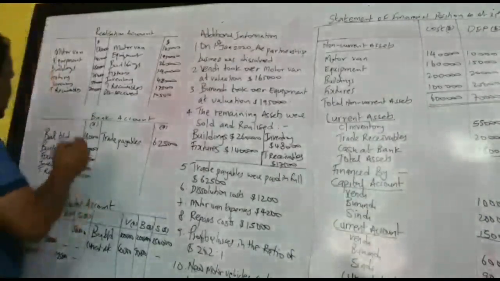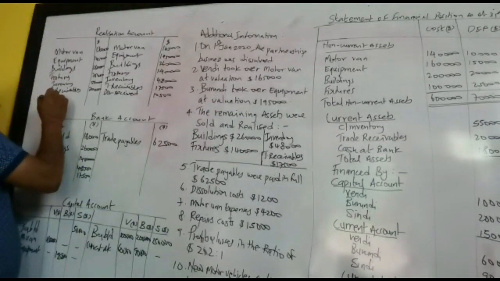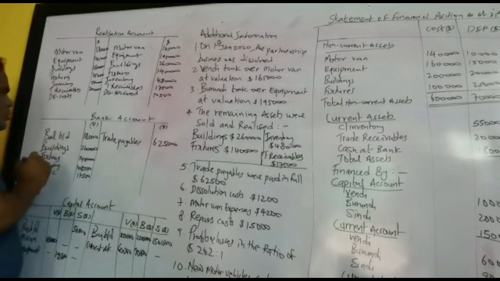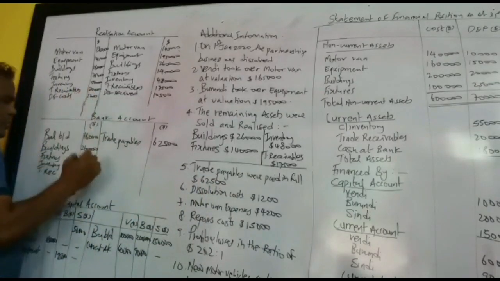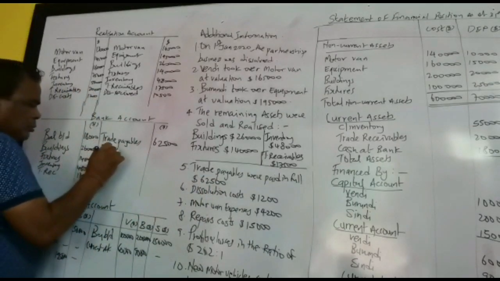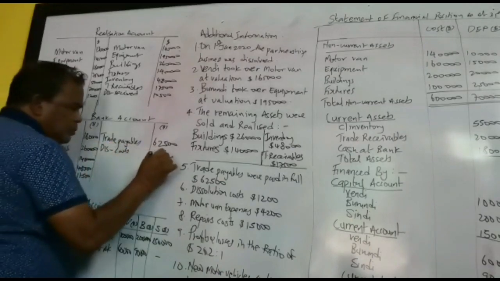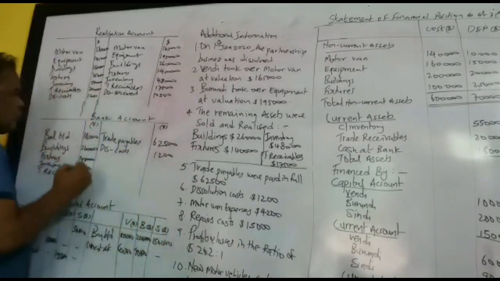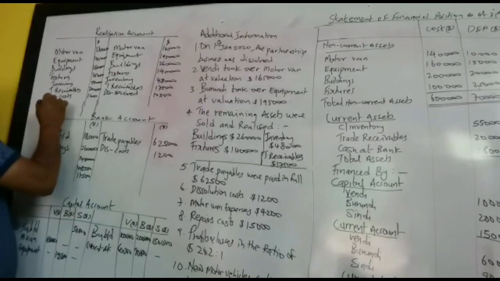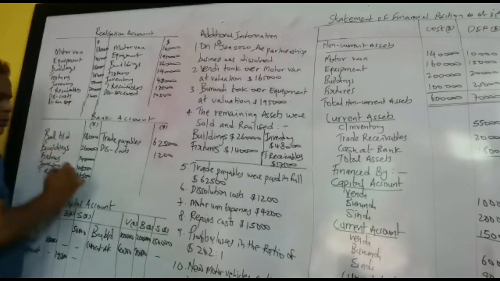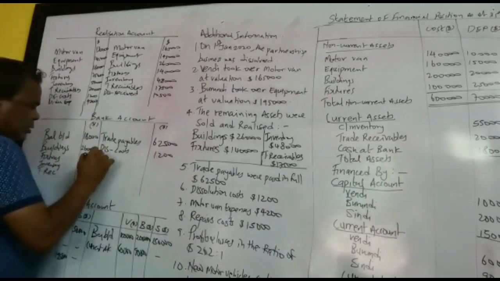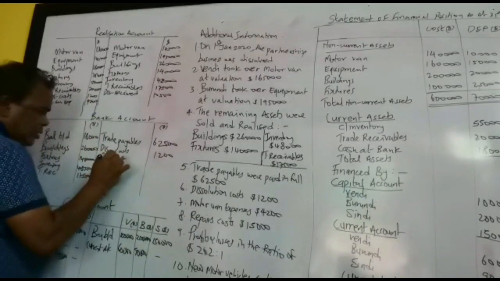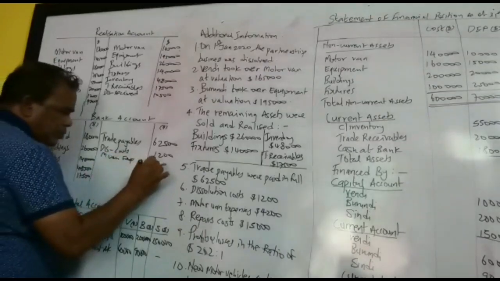And then we have dissolution costs. We have to debit in the dissolution cost in the realization. Dissolution costs 200. And then we have to credit in the bank account dissolution costs 200. Then we have repair motor run expenses. Again, we debit in the realization. Motor run expenses 4,200. And then we credit in the bank account motor run expenses 4,200.